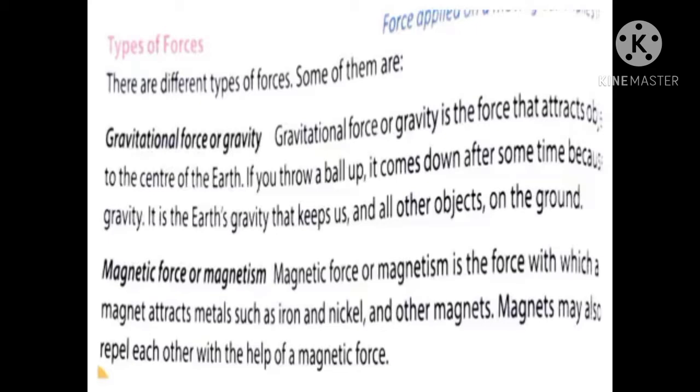And at the same time, in the textbook they are telling that magnets can repel. How can these magnets repel? When the opposite sides of the magnets are brought near, they attract. But when the same sides of the magnets are brought near, they repel. That I'll teach you when I have you in my Zoom class. I'll explain this to you because I cannot show you practically. Is it clear?